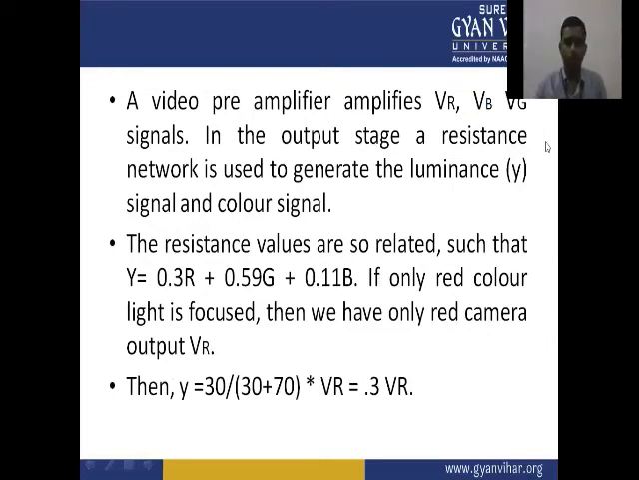The resistance values are so related that the luminance signal Y equals 0.3 R plus 0.59 G plus 0.11 B. If only red color light is focused, then we have only the red camera output VR. Then Y equals 30 upon 30 plus 70, that is Y equals 0.3 VR. So this is the equation or the value of the luminance signal.